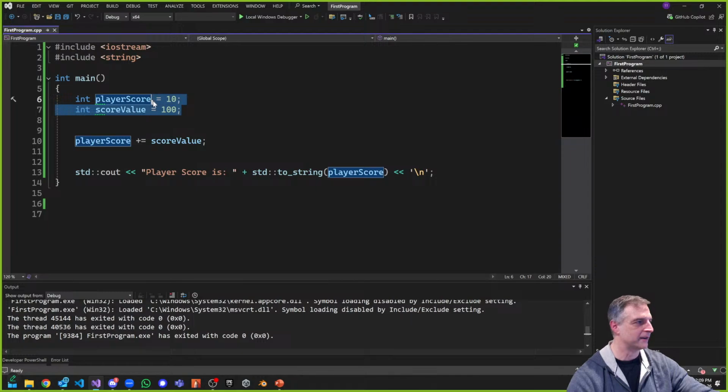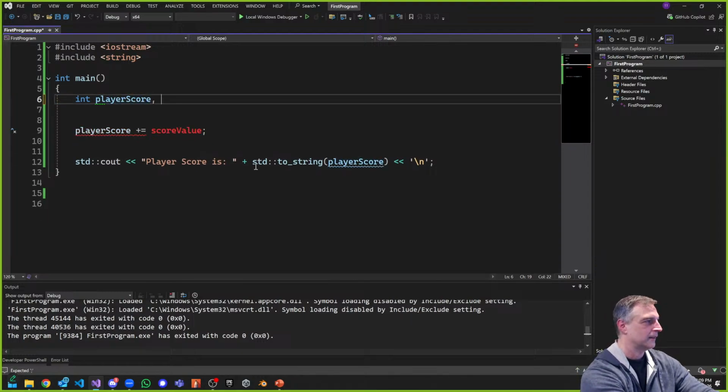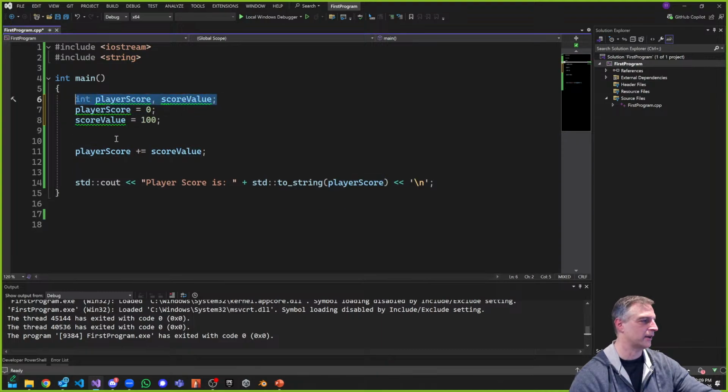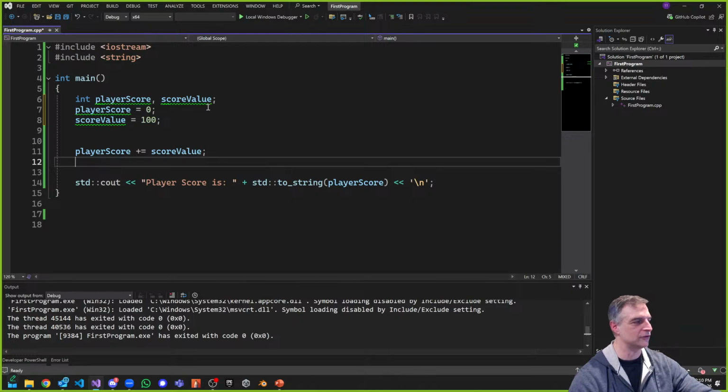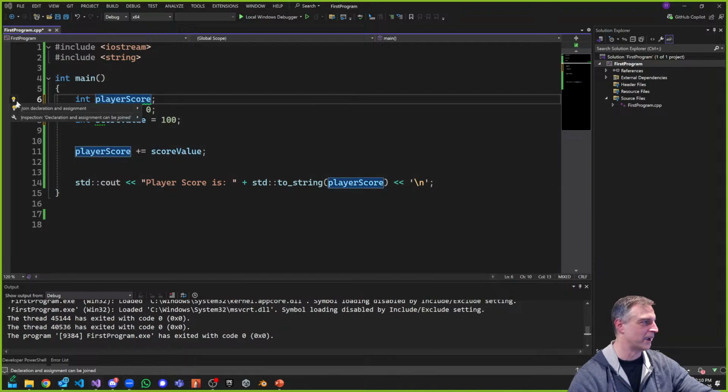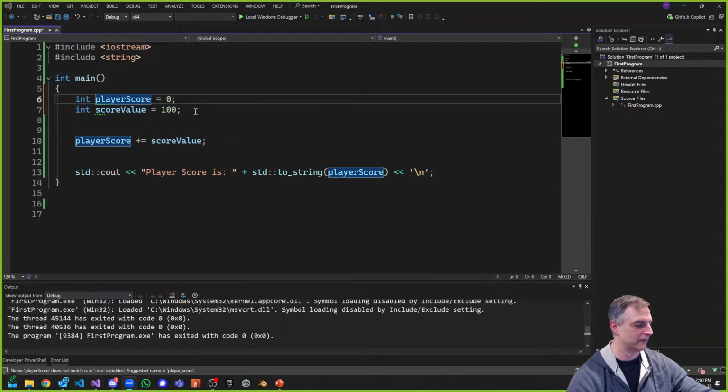Can I declare these two things on the same line? Like I want to do player score and score value, and then I want to assign these later. This is a shortcut, I can definitely do this. I can assign a bunch of these things. Is there another way of doing this in C++? You can see that I got all these underlines here. Well, C# actually allows you to do multiple assignments on one line, believe it or not. It's a real shortcut. But it says join declaration and assignment, and it's trying to get me away from doing that altogether. It's telling me to go here.